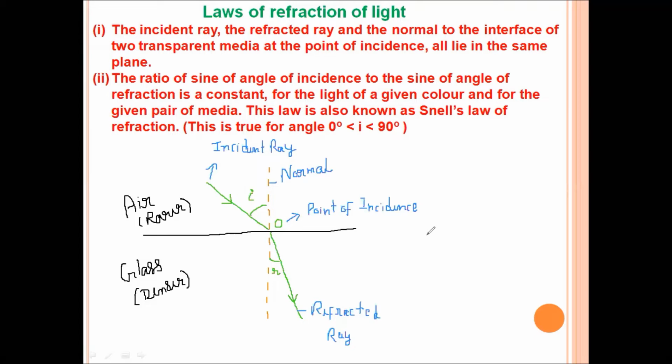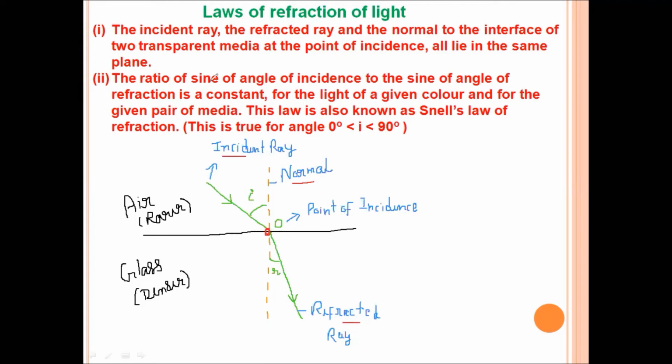Here angle I is called the angle of incidence and angle R is called the angle of refraction. According to the laws of refraction, the incident ray, the refracted ray and the normal to the interface of two transparent media at the point of incidence all lie in the same plane. Here this incident ray, the normal and the refracted ray at the point of incidence all lie in the same plane.